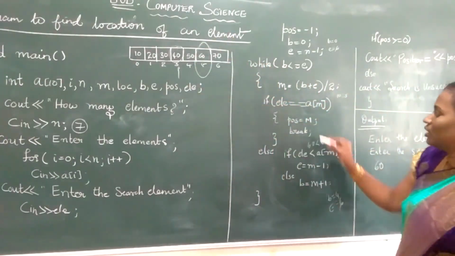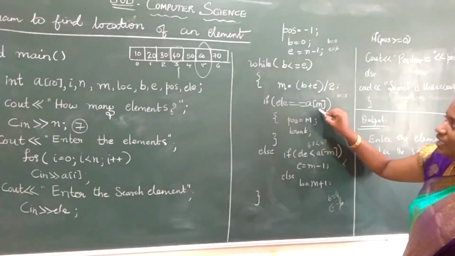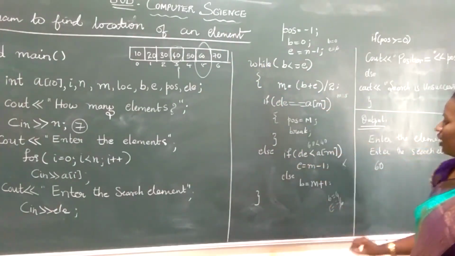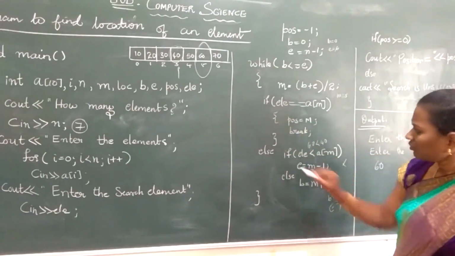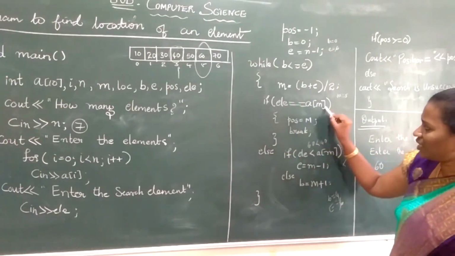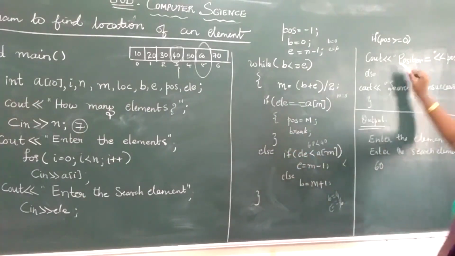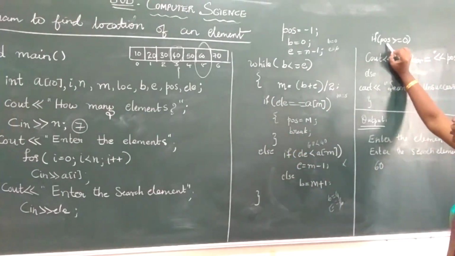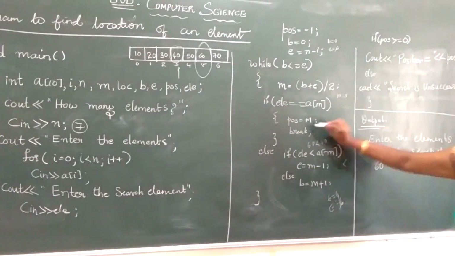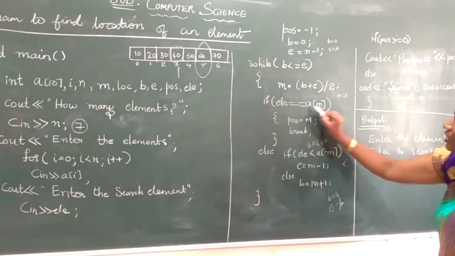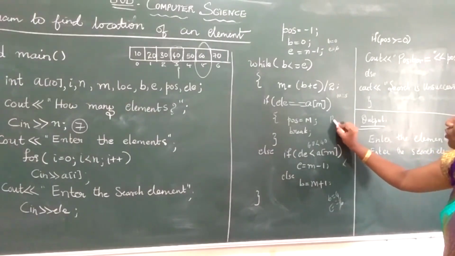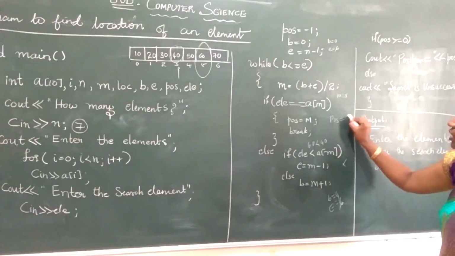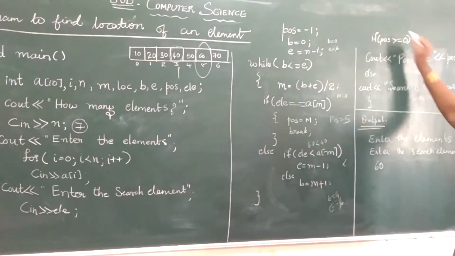Okay. Now 60 equal to 60. Yes, condition satisfied. So I'll come here. I'll break here. Again I'll check? No, if the statement itself is satisfied, I'll break. I'll come here, I'll come for position. Okay. So here mid. If this condition satisfies, I'll get into the if statement. So what is my position? My position is mid. What is mid? Mid is 5. So 5.